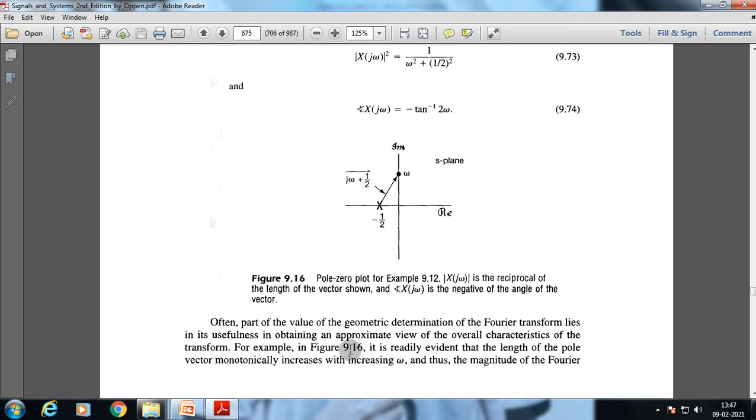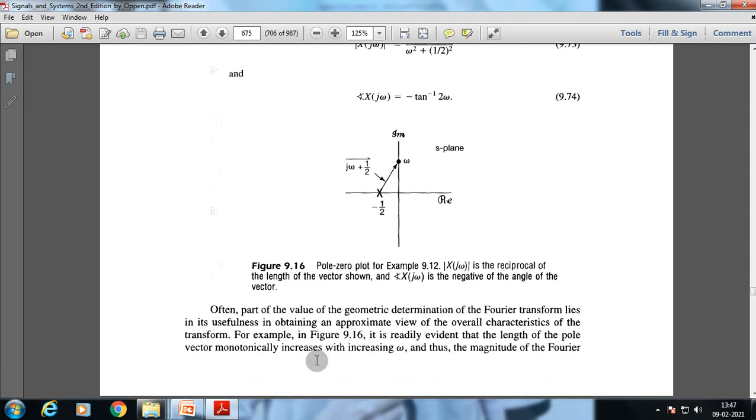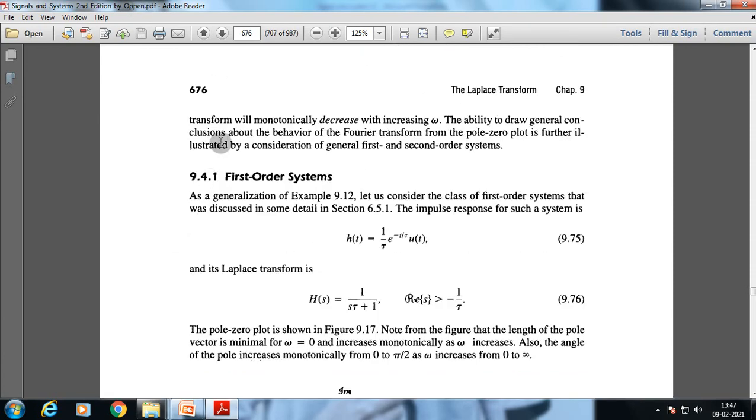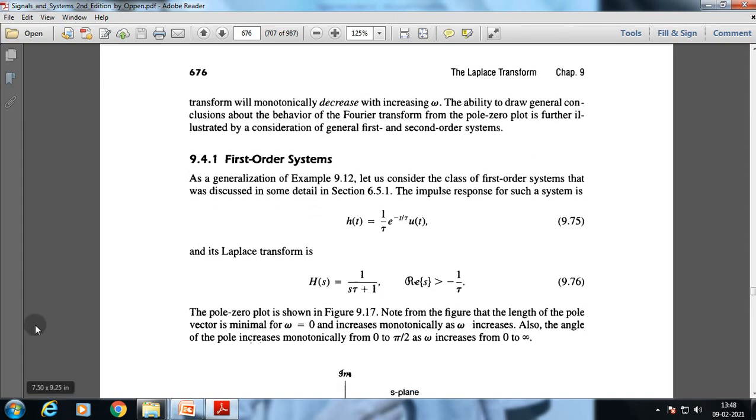For example, in the figure, it is readily evident that the length of the pole vector monotonically increases with increasing ω. Thus, the magnitude of the Fourier transform will monotonically decrease with increasing ω. The ability to draw general conclusions about the behavior of the Fourier transform from the pole-zero plot is further illustrated by consideration of general first and second order systems. So we'll go through the first order and second order systems to understand the importance of this. First we'll go through the first order system.